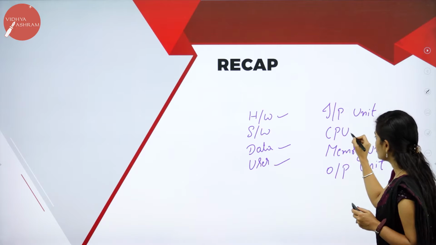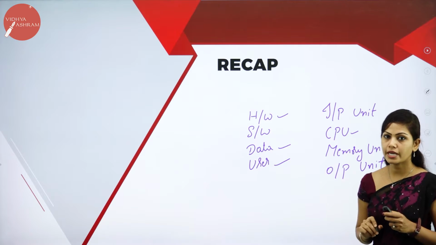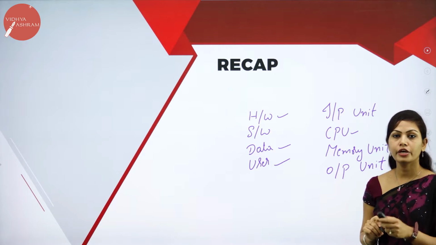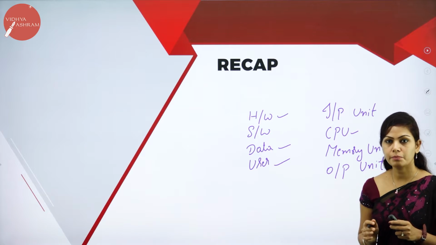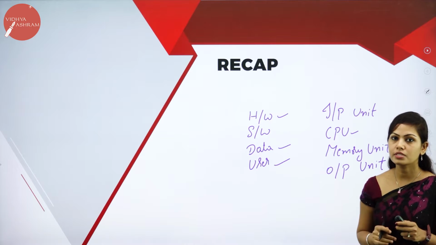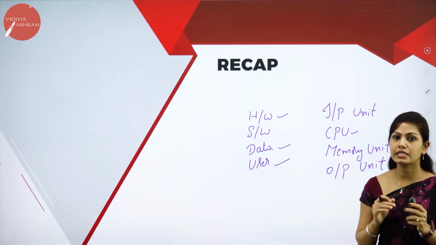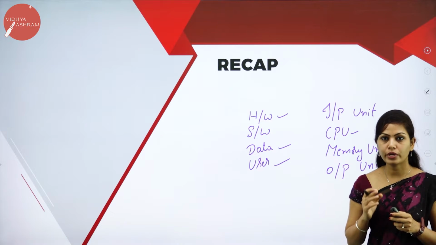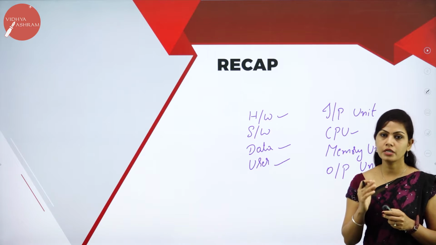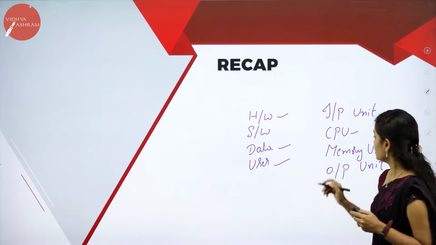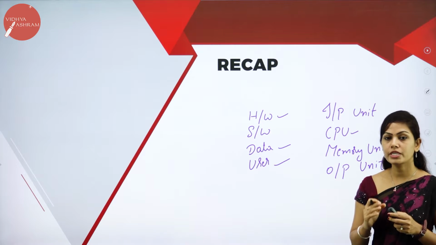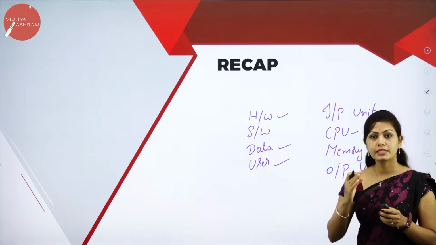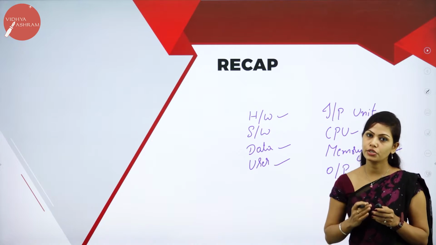Next is the CPU. CPU stands for Central Processing Unit. CPU is the brain of the computer system. Without the CPU, we can't get the exact results. The CPU performs all the processing of the computer system. And then we have the memory unit. Memory unit is where the data is stored in a storage unit.